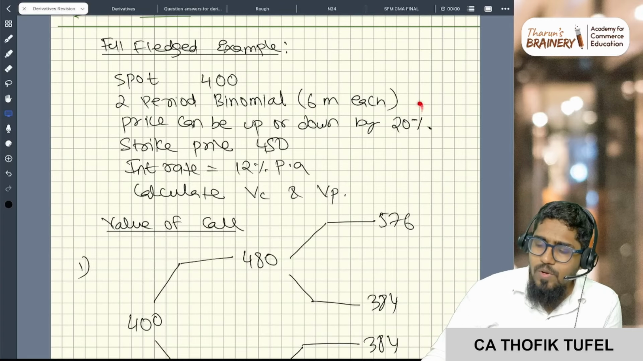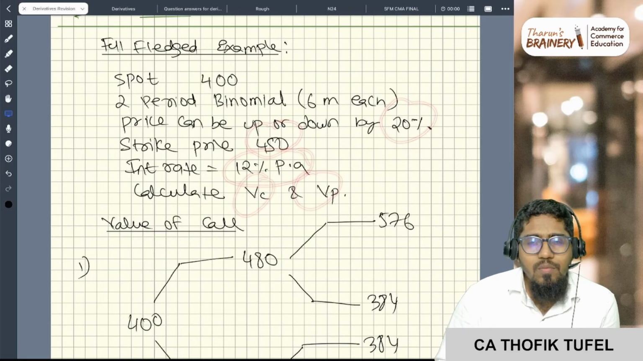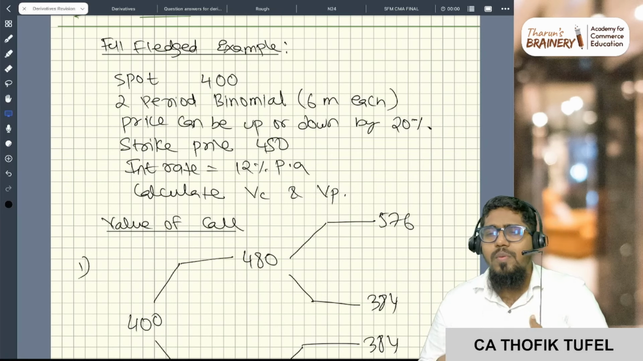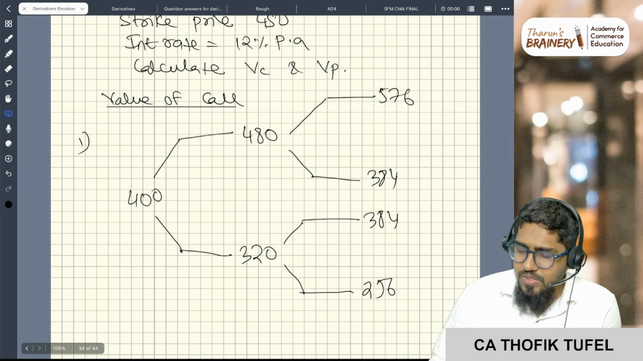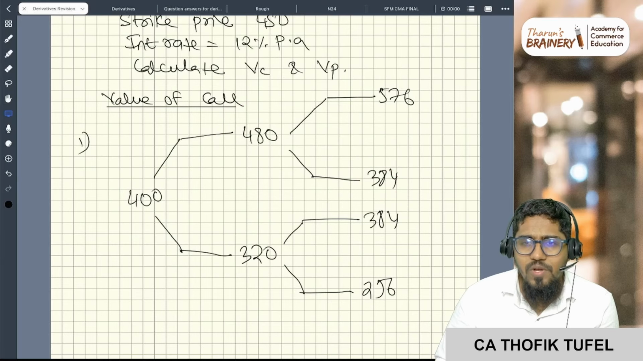So the price can go up or down by 20%. Strike price 450, interest rate 12% per annum. Calculate the value of the call and the value of the put. Mostly in the question both will not be asked, only one is asked, but because it's a full-fledged problem, I want to do both. Now you see 400 plus 20 minus 20, here plus 20 minus 20. So this is the binomial tree.